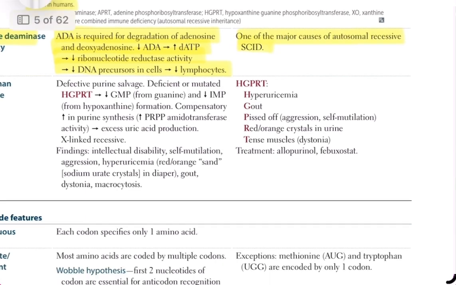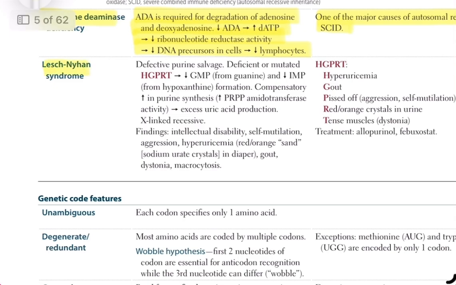2. Lesch-Nyhan syndrome. This disorder results from a defective or absent hypoxanthine guanine phosphoribosyl transferase, HGPRT. Without HGPRT, hypoxanthine and guanine cannot be salvaged into IMP and GMP. Instead, they are degraded, leading to increased purine synthesis and excessive uric acid production. This is due to compensatory upregulation of PRPP aminotransferase activity. Lesch-Nyhan syndrome follows an X-linked recessive inheritance pattern.